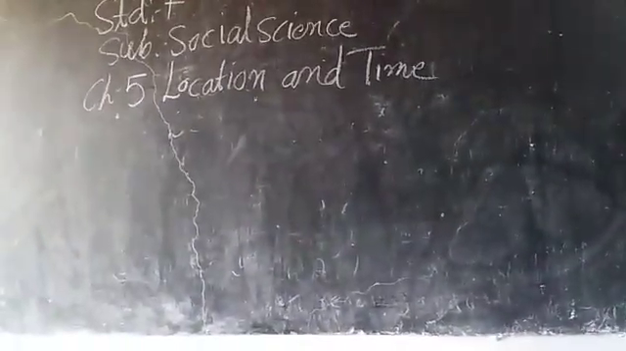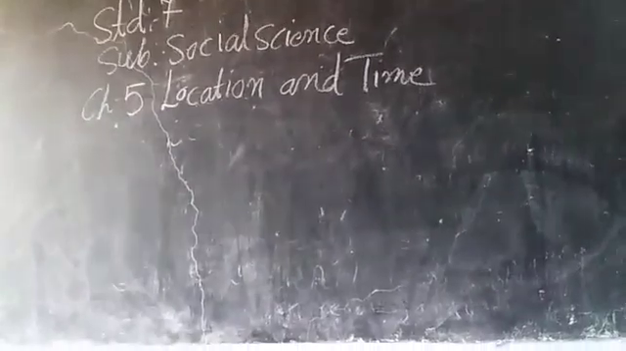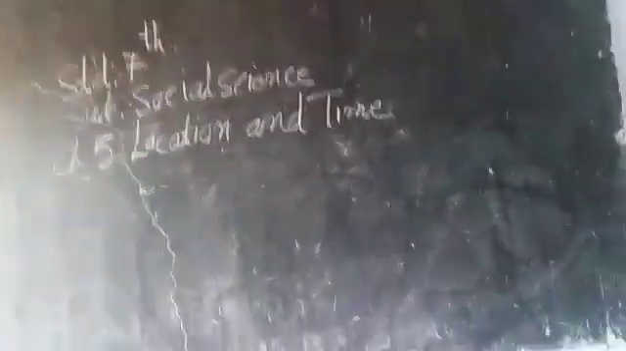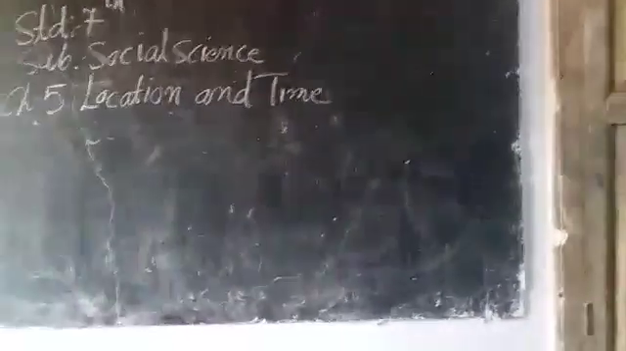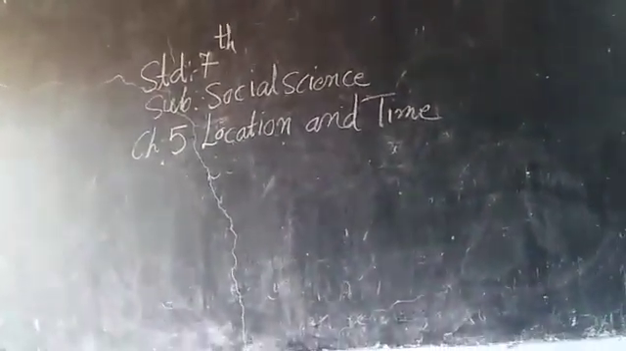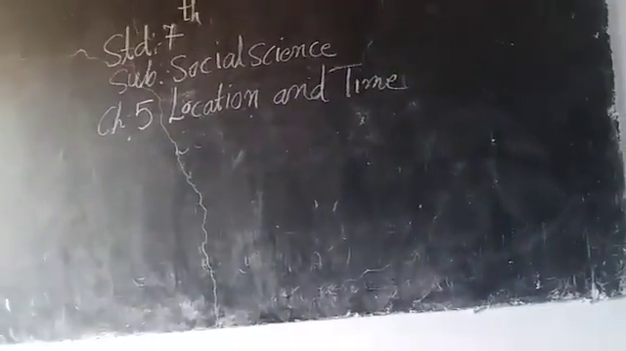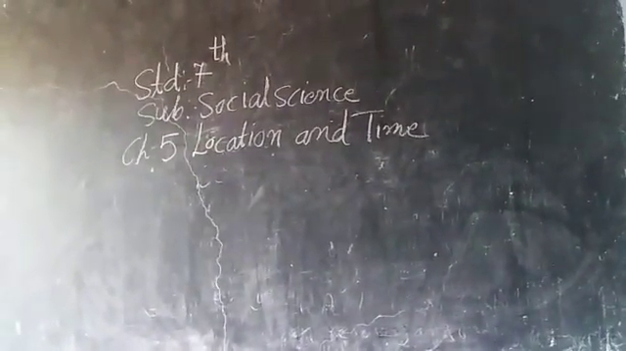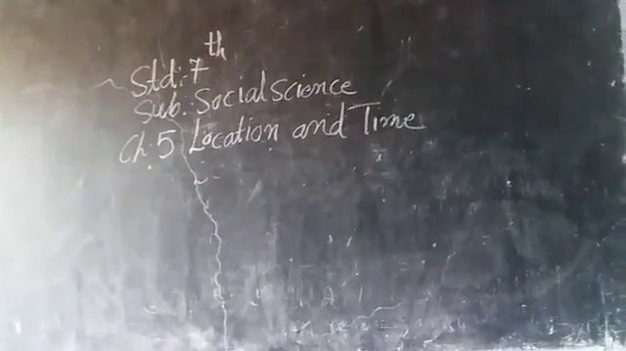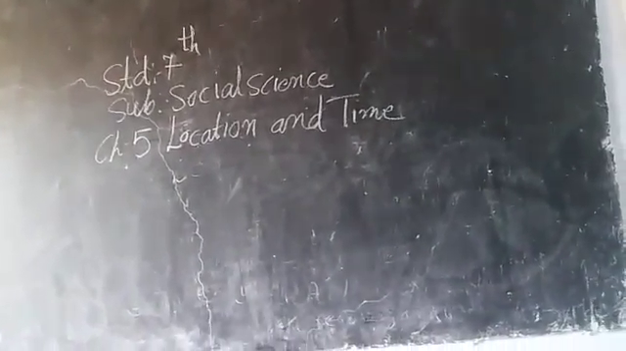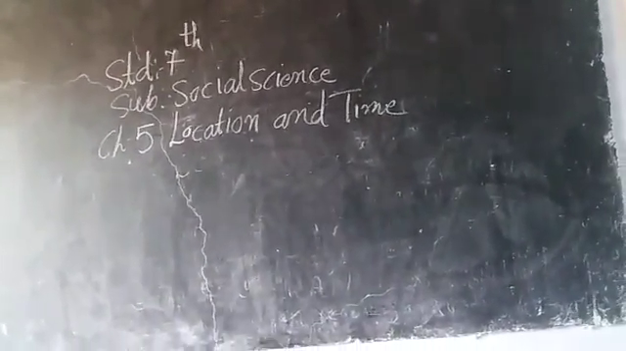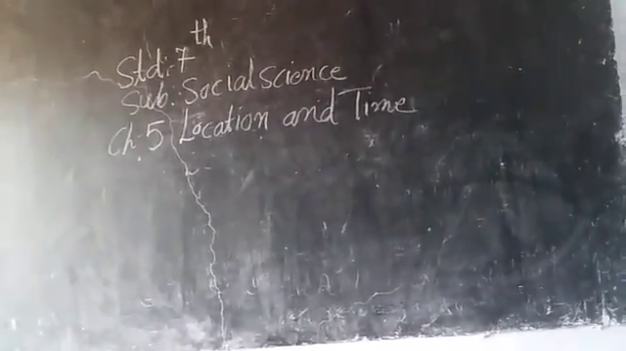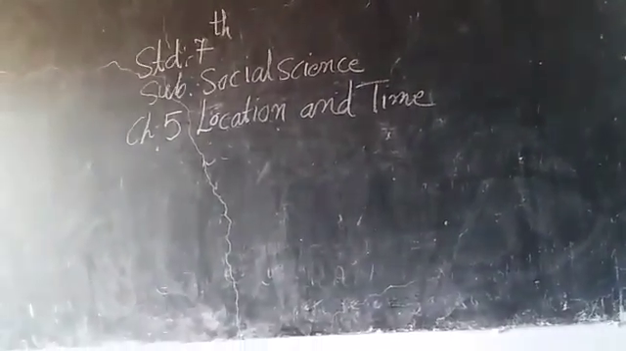Next, number 2, time of the places in the east is ahead than of the places in the west. The earth moves from west to east on its axis, so the places in the east come before the sun earlier and the places in the west come before the sun afterwards. So the time of the places in the east is ahead than the places in the west.